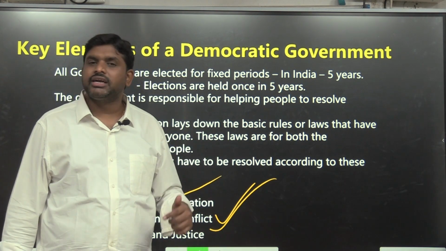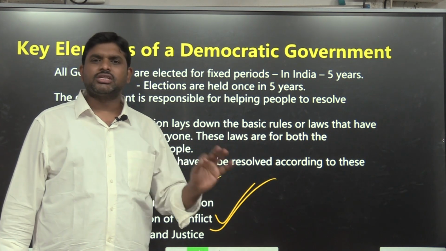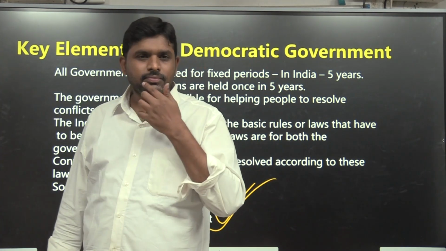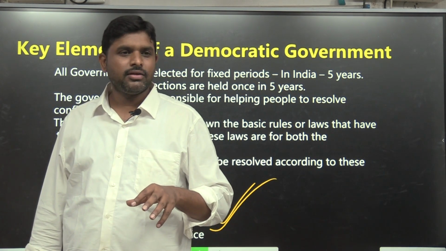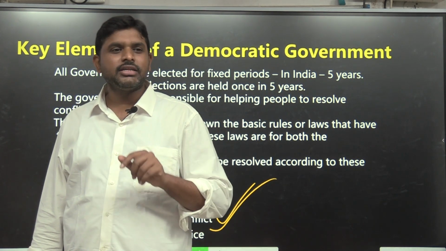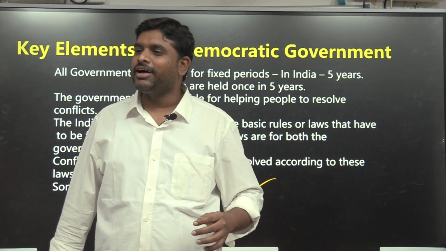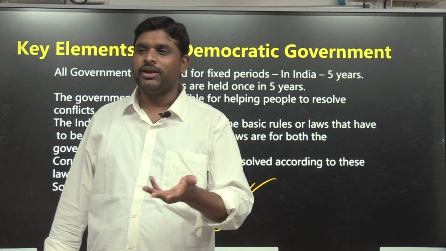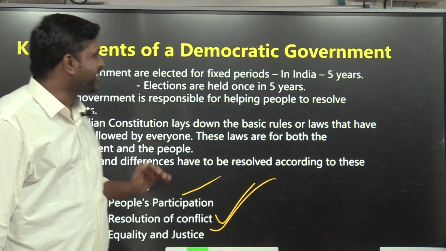Oh, so a 6th class student is understanding. Okay, today sir told that everyone is equal. So a 6th class boy will go home, and the mother has only one egg. There is a daughter and a son. After class, the mother gave the egg to the son, the 6th class son. The daughter is in 8th class, Telugu medium. The son is in 6th class, English medium. So he learned NCERT. Then what he did, he cut the egg into 2 pieces and gave one to the mother. Then the mother asked, what are you doing? No, it's equality and justice. Today only I read. So I have to give them and you should also give them.